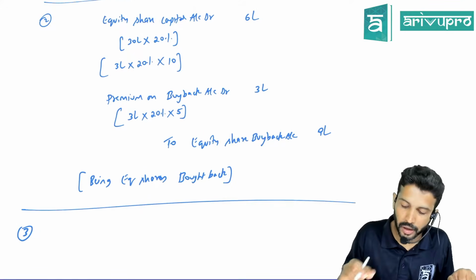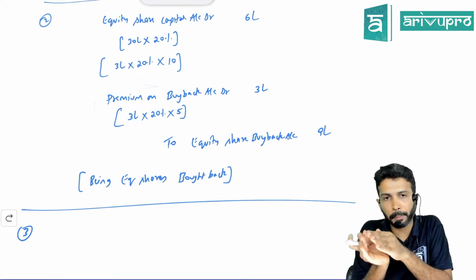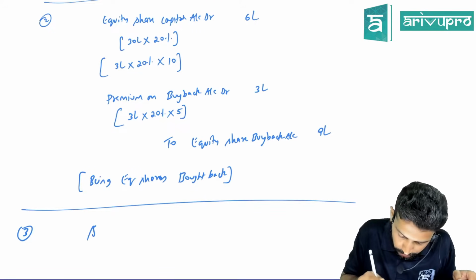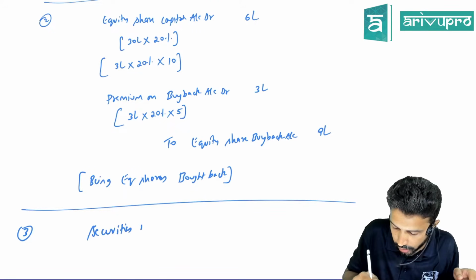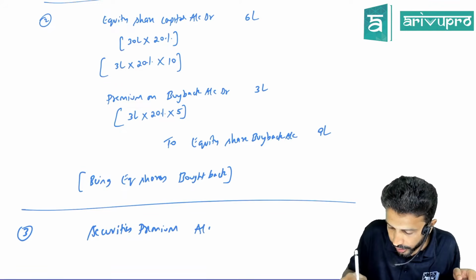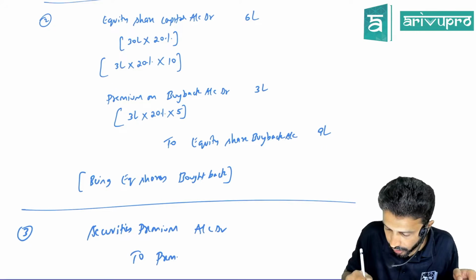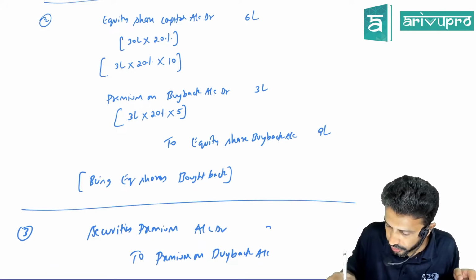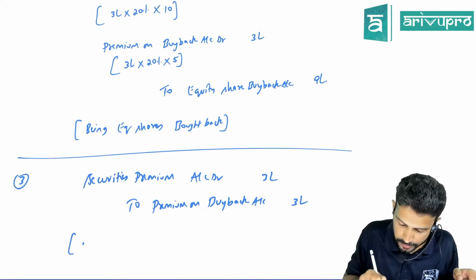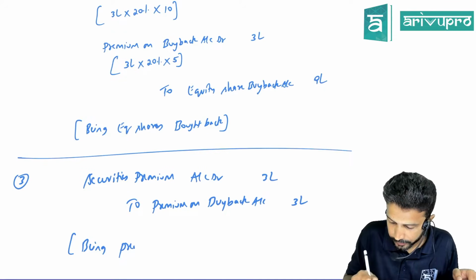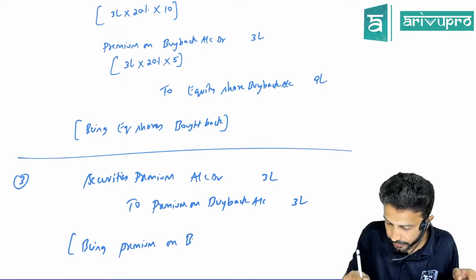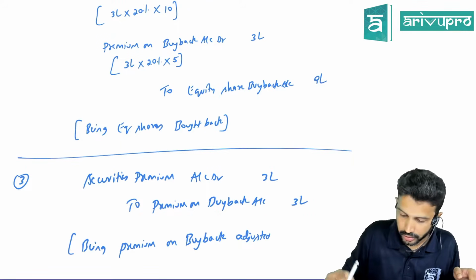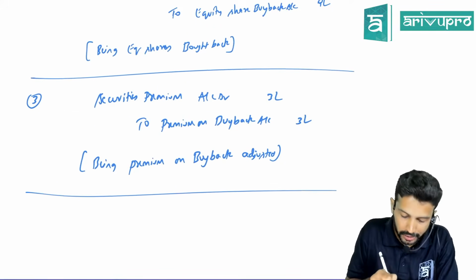Yes. So can you tell me what will be the journal entry for adjusting? The premium you have debited, that premium you have to adjust with or knock off with securities premium. So what will be the journal entry? Perfect. Securities premium account debit to premium on buyback account, 3 lakh. Narration: premium on buyback adjusted. There's a second entry related to buyback. Everyone comfortable till here?